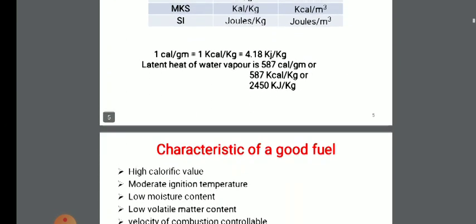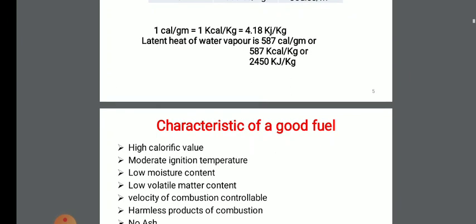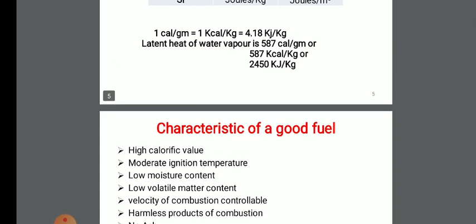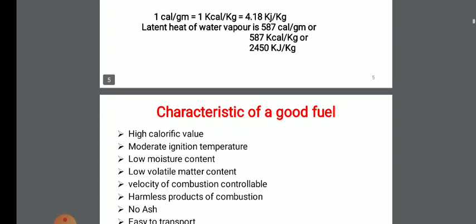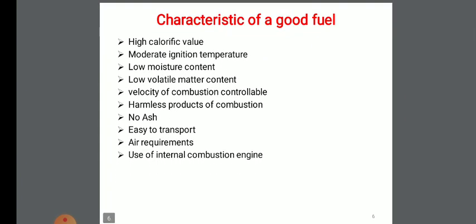So we know the standard equation: 1 calorie per gram is equal to 1 kilocalorie per kilogram, which is equal to 4.18 kilojoule per kilogram. The latent heat of water vapor we take as 587 calorie per gram, or in kilocalorie per kilogram the same value, 587, but in kilojoule per kilogram it is 2450. So this is all about CV, types of CV and units of calorific value. Now come to the next point, the characteristics of a good fuel.